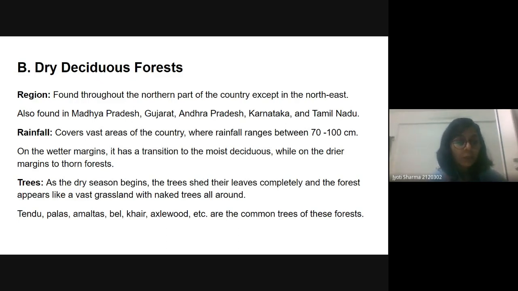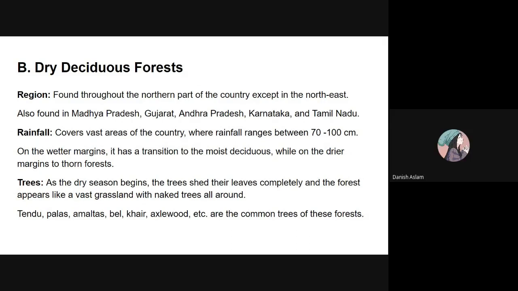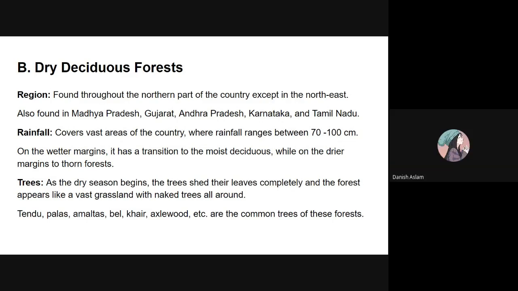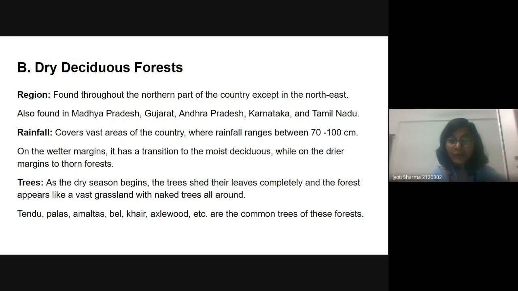Okay, so let's talk about some species or trees that are present in dry deciduous. Then we have Tendu, Palas, Amaltas, Bel, Khair, Axlewood. Tendu leaf is known for which, ma'am? Tendu leaves. Yes, ma'am, it is known for making beedis. Yes, exactly. And we also have some beautiful flowers of this Palas and Amaltas as well.